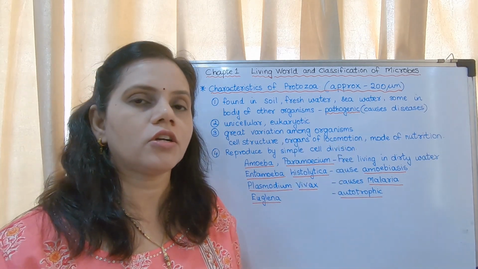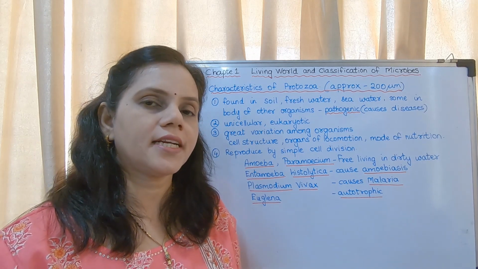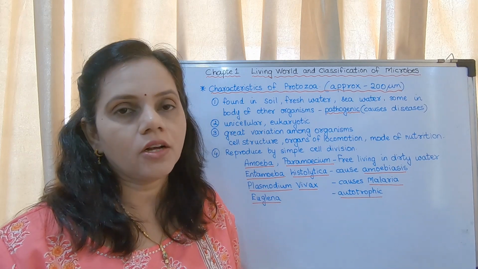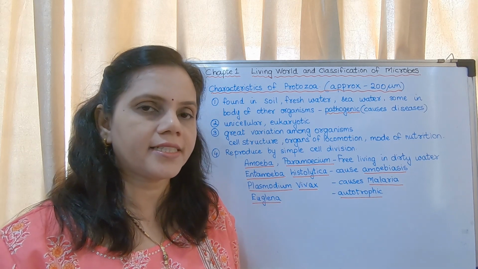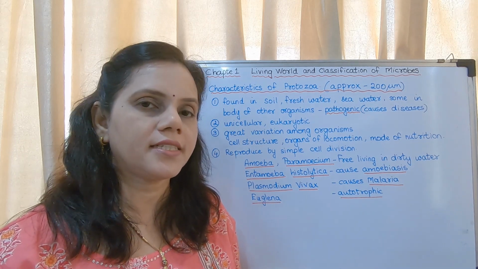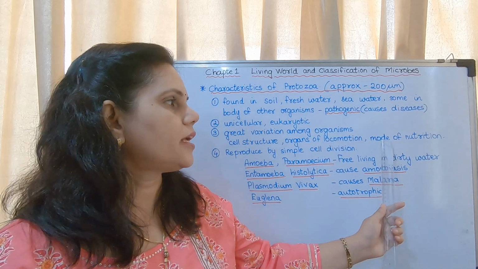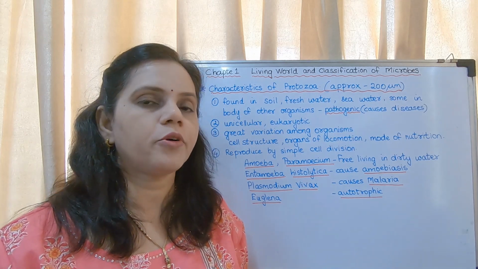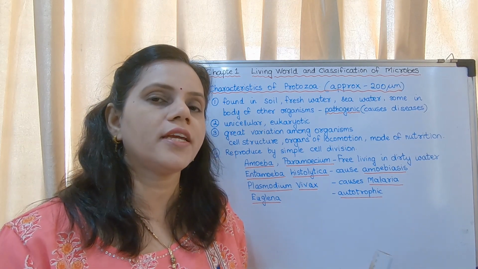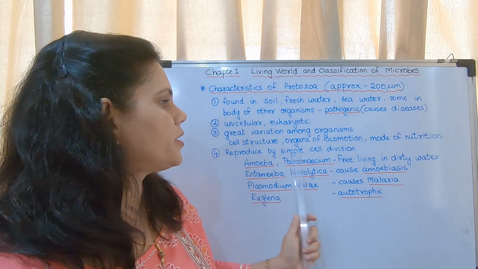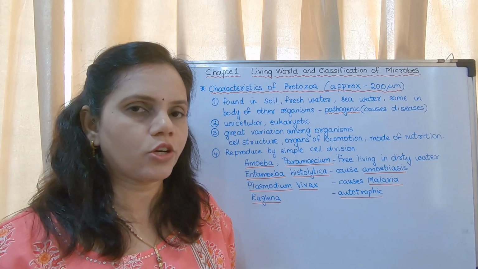Organs of locomotion; locomotion means movement. This we had studied in the other lecture about protista. They have flagella, cilia or pseudopodia. Yesterday I had discussed pseudopodia, flagella and cilia. So there are different organs of locomotion. Their mode of nutrition is different, meaning some have pseudopodia, and their mode of eating is different. They reproduce by simple cell division, one cell divides into two. So these are the characteristics.